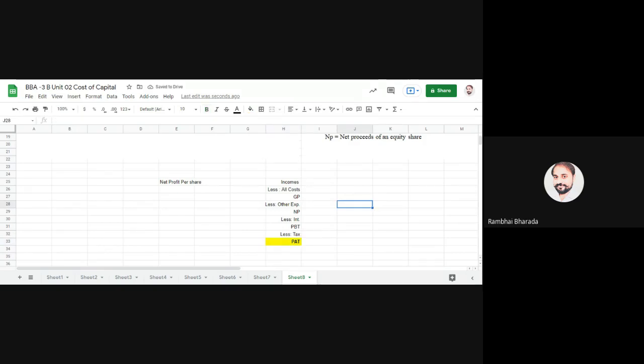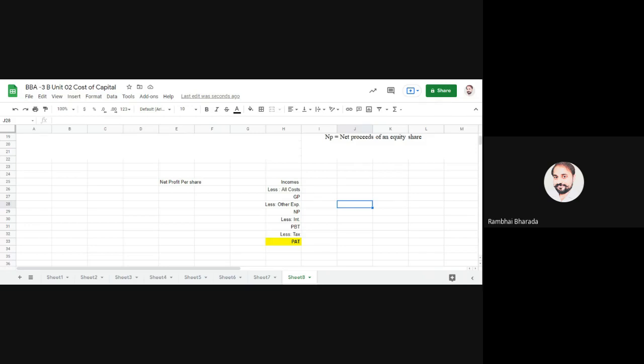Okay. First, we gather all the incomes. From the incomes, we deduct all the expenses. We get the gross profit. Here, expenses means related to trading and purchasing, sales, and all the activities. Then after we deduct the other expenses, meaning everything. Okay. Then after we get the net profit. From the net profit we will deduct the interest on debenture, interest on loan, and everything. Then after we get the profit before tax. Then from that we deduct the tax. We will get the profit after tax.